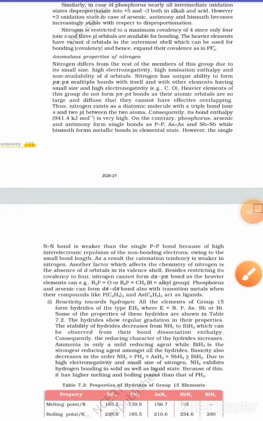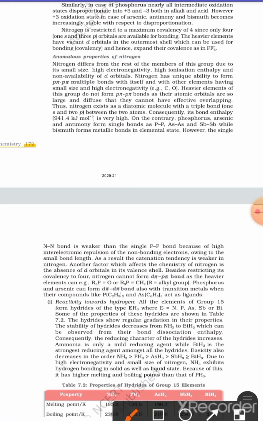We have discussed the p block elements. In p block elements we have discussed what p block elements are, how they are arranged in the periodic table, and which elements are known as p block elements, those in which the last electron enters into the p shell. Here we are going to discuss more about the p block elements, group 15.